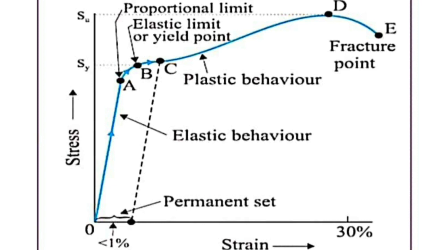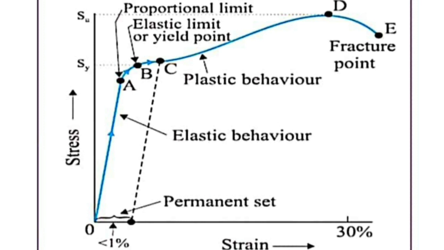Now looking at the region AB, there also we can say that on the removal of the deforming force, the body will come back to the original state. But here, stress is not proportional to strain. Stress is not proportional to strain, but the body comes back to the original state on the removal of the deforming force. That is the peculiarity of the region AB. In the region OA also, if we remove the deforming force, the body will come back to the original state. In the region AB also that character is there.